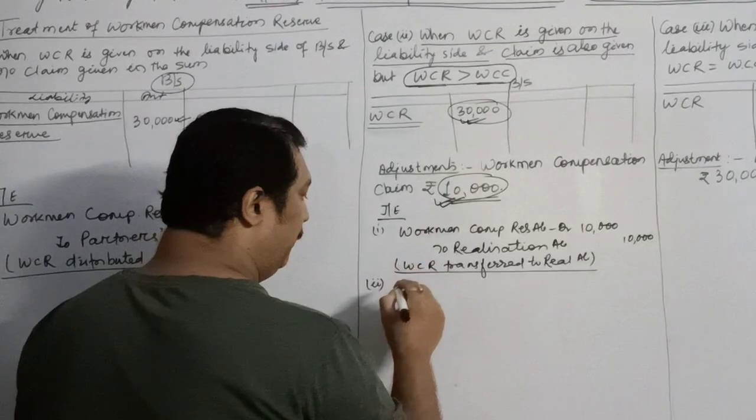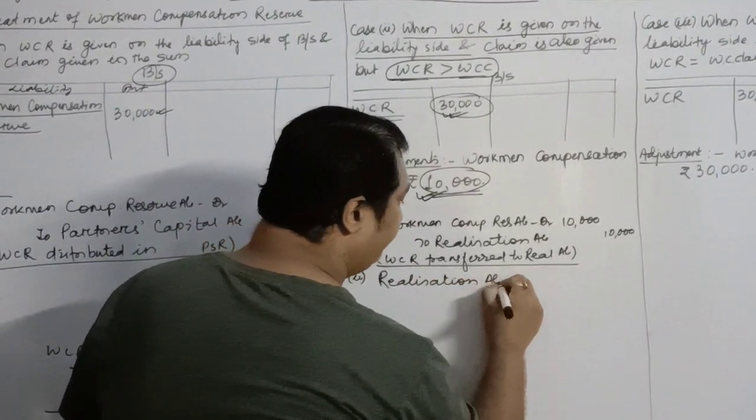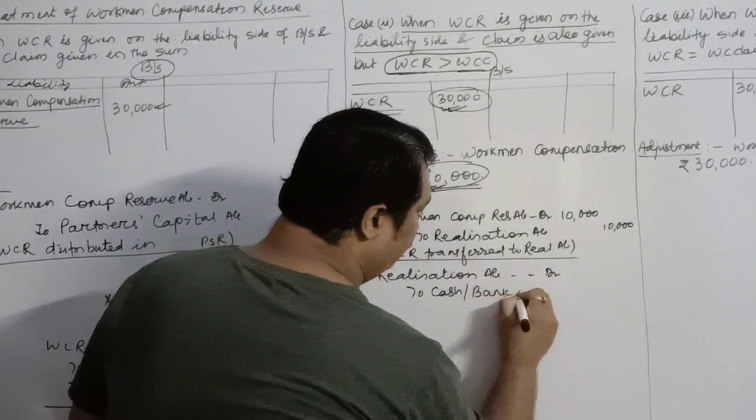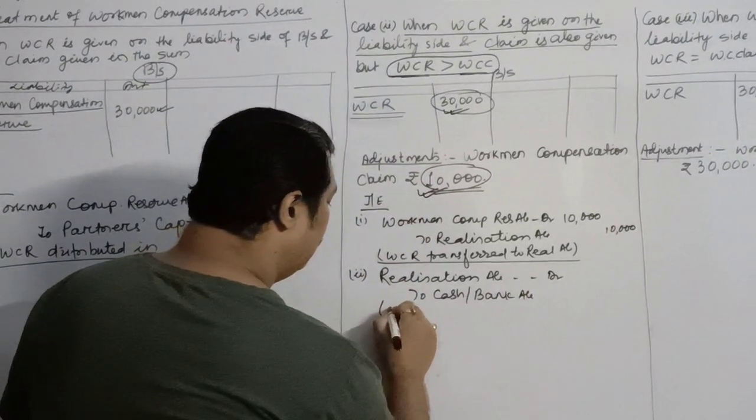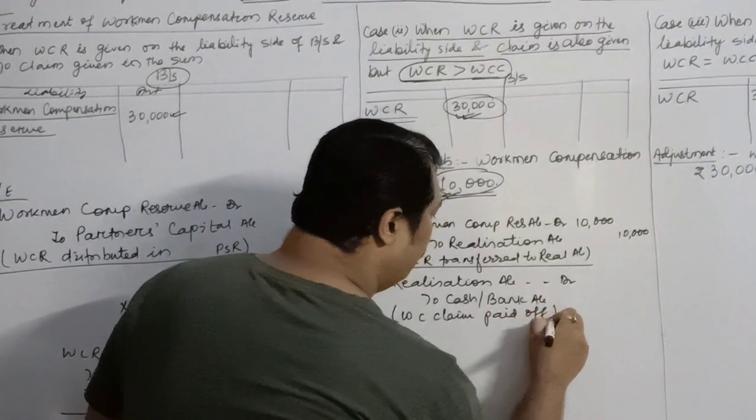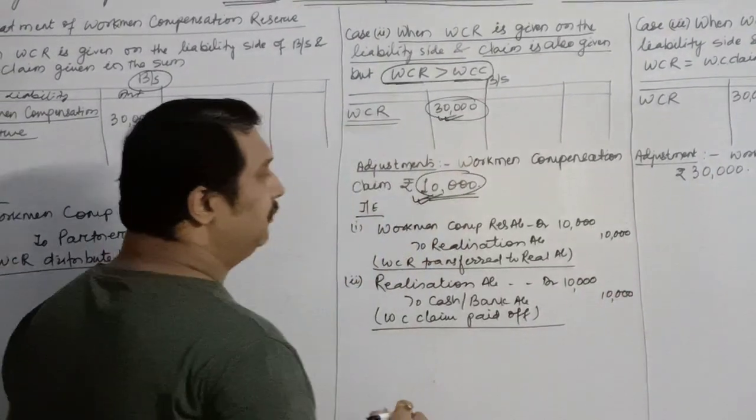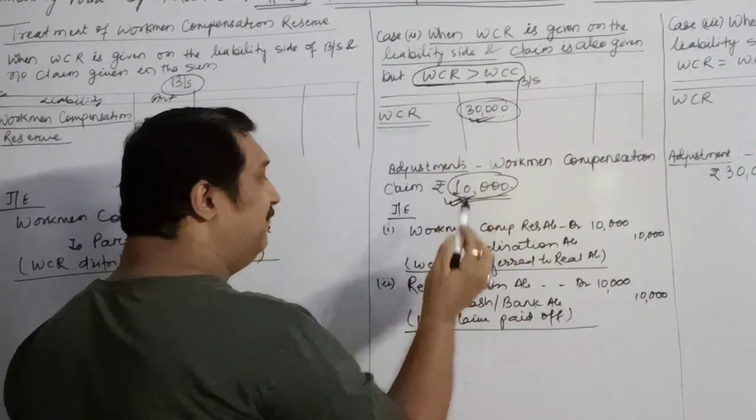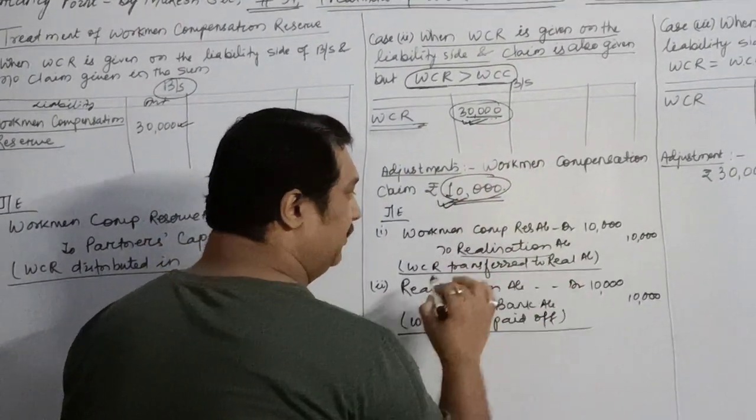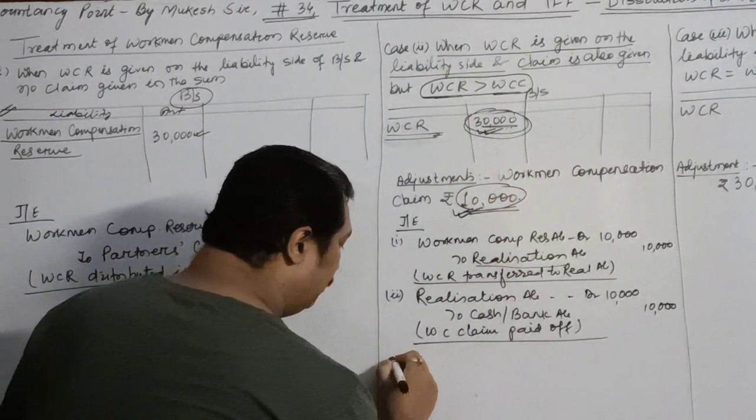That means we will pass the entry: realization account debit to cash or bank account. Here, workman compensation claim paid off. How much was your claim? It was rupees 10,000. Now, children, out of this 30,000 reserve, we have transferred 10,000 to realization. After transferring, how much reserve are we left with? We are left with 20,000.